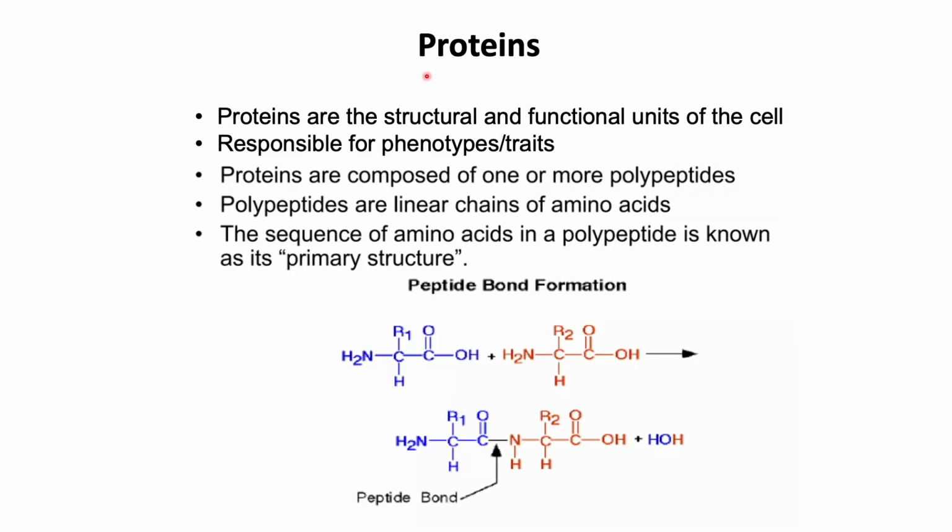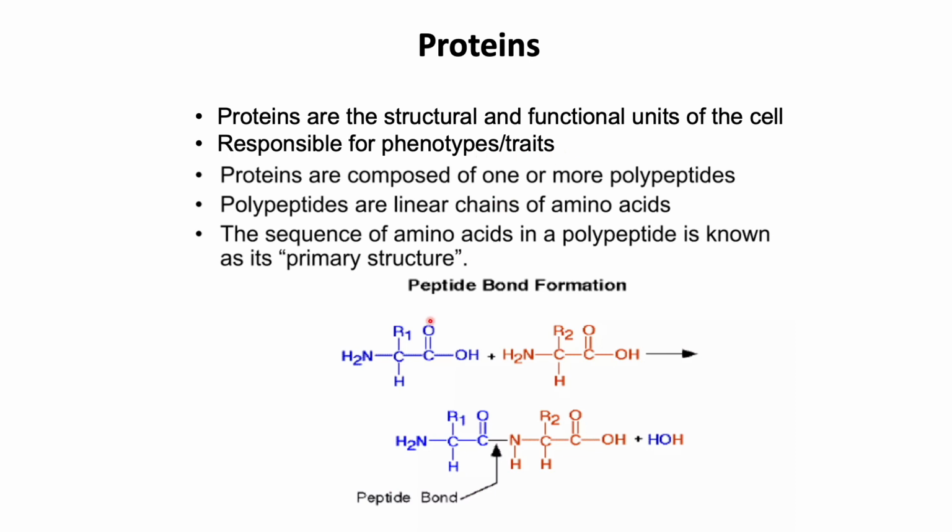So first of all, proteins are large complex molecules that play many critical roles in the body. They do most of the work in the cells and are required for the structure, function, and regulation of the body's tissues and organs. So, in other words, proteins are the structural and functional units of the cells and are responsible for any observable phenotypes, traits, and diseases.